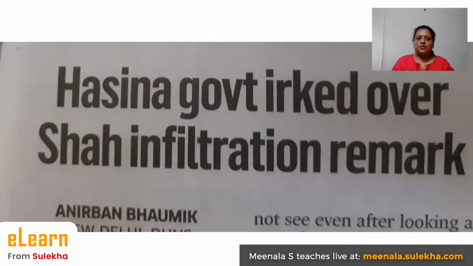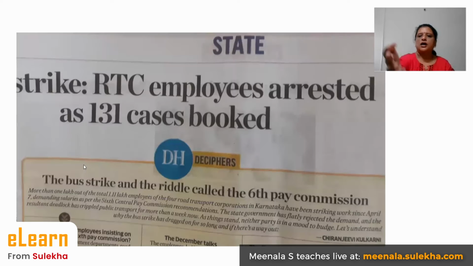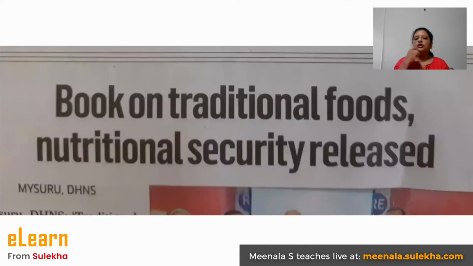Before that, let me share some newspaper clippings with all of you. Yes, you can see it. Hasina government irked over Shah infiltration remark. Now, the next one. RTC employees arrested as 131 cases booked. One more clipping I would like to show. Book on traditional foods, nutritional security released.